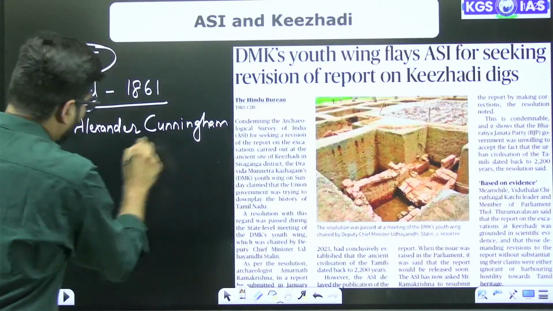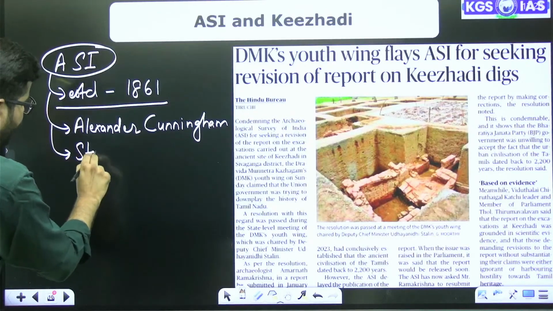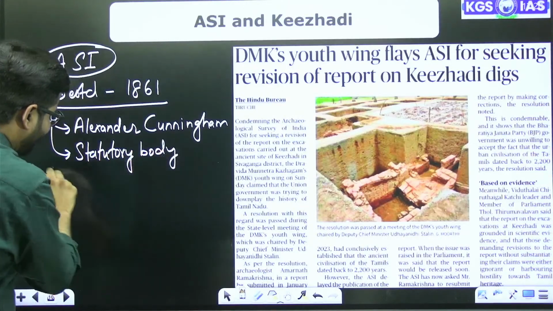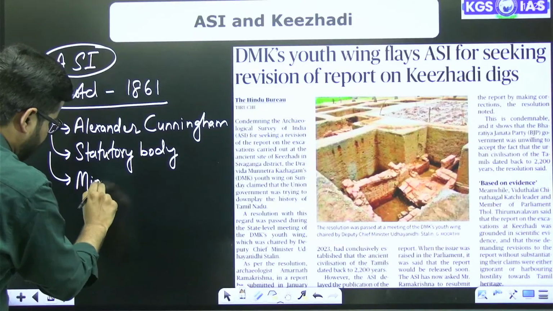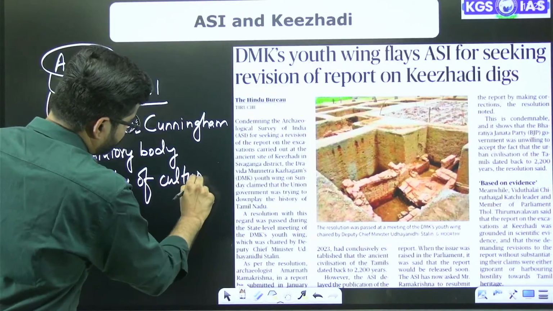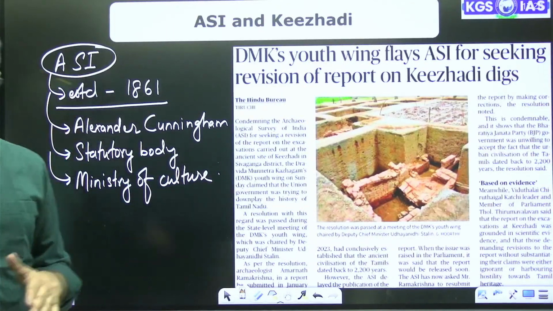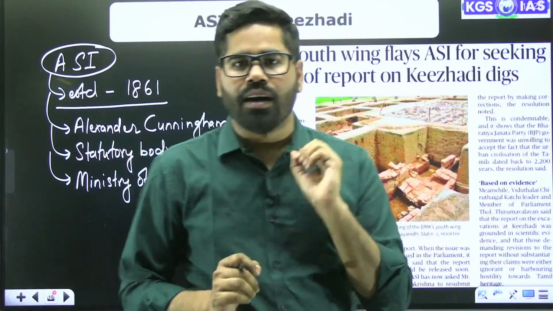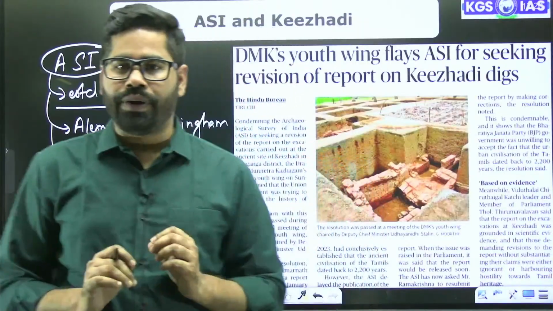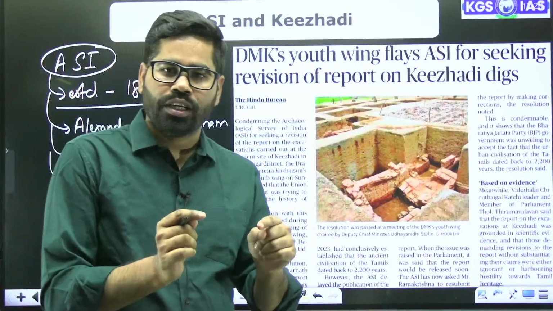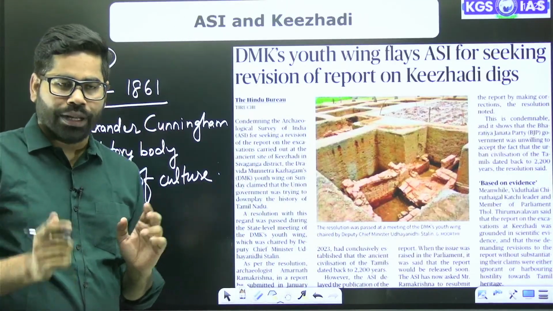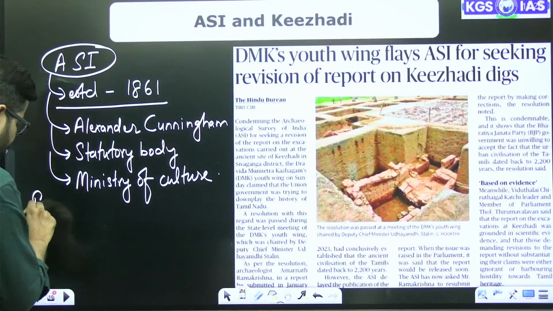Now, this one is a statutory body and it comes under the Ministry of Culture. So this is one part, that this is a body which comes under the Ministry of Culture. What is the role of it? It carries out the survey of antiquarian remains. So it is responsible for, if we talk about the responsibilities of this organization,